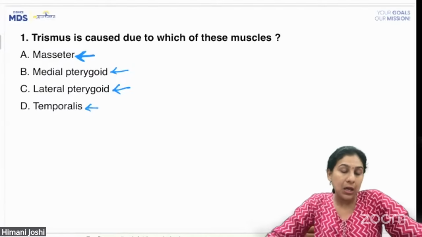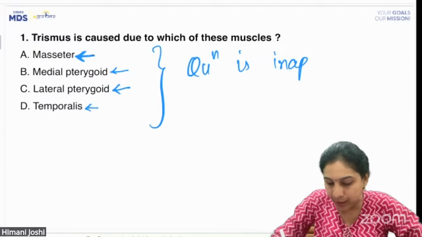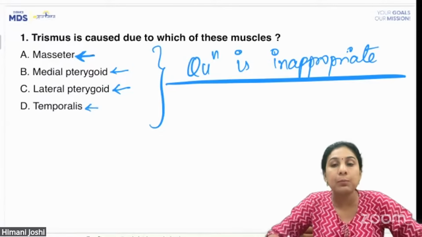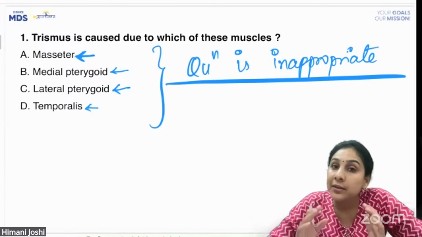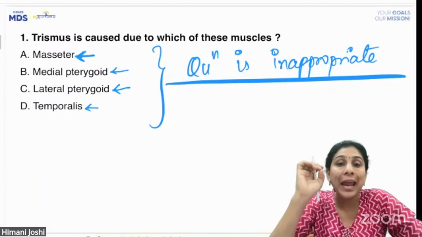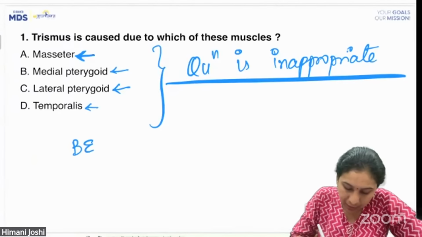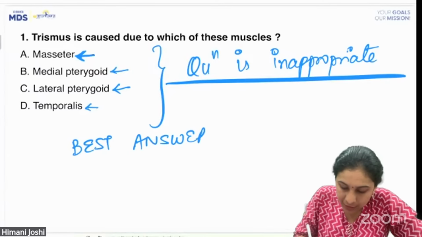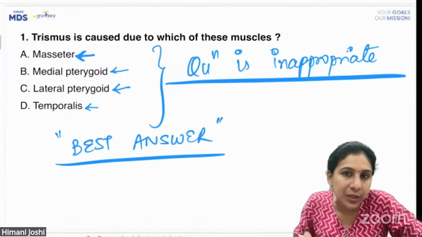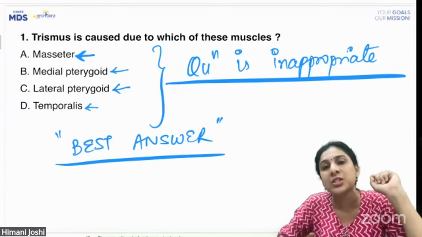All right. Guys, I think this question is inappropriate. You check any books in anatomy, any books in oral surgery, every book will say that trismus can be caused due to injury, spasm, or pathology in any of the masticatory muscles. Usually, in NEET, you are supposed to mark the best answer, but there is no best answer for this question, which is why here at DBMCI MDS we have decided to report this question to the national boards.